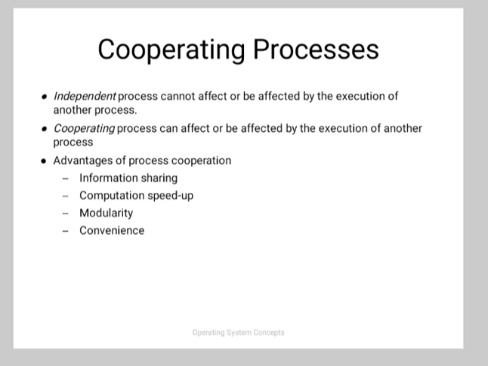Next is cooperating processes. An independent process cannot affect or be affected by the execution of another process. A cooperating process can affect or be affected by the execution of another process. And the advantages of process cooperation: the first advantage is information sharing. Second one, computation speed up. Third one, modularity. And fourth one, convenience.